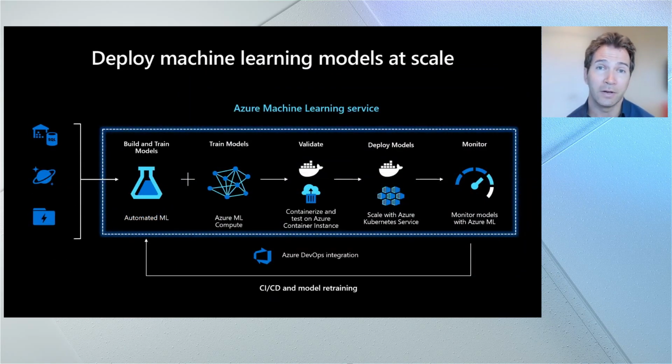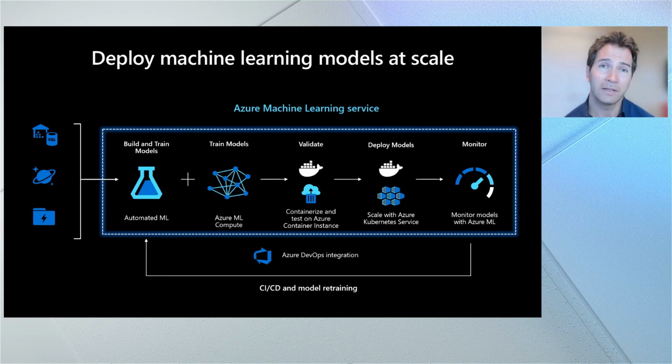Regardless of what type of scenario you're trying to use machine learning for, the process is always more or less the same. You always start by preparing your data and then training your machine learning model. And this takes some amount of guess and check, and we'll show you a couple of different solutions to help accelerate this process. But as you try and train the best machine learning model, once you get one, then you want to validate the results. You always want to test your code before you deploy it, right?